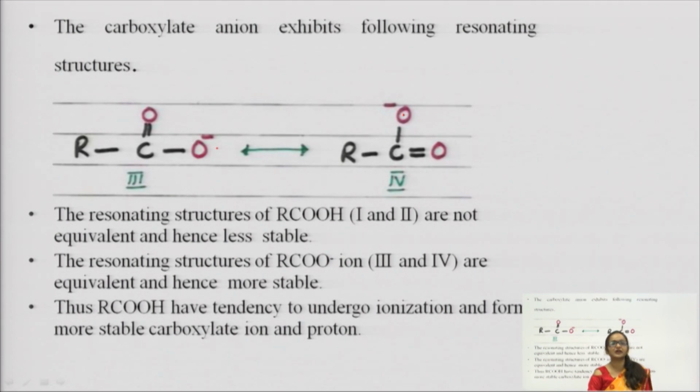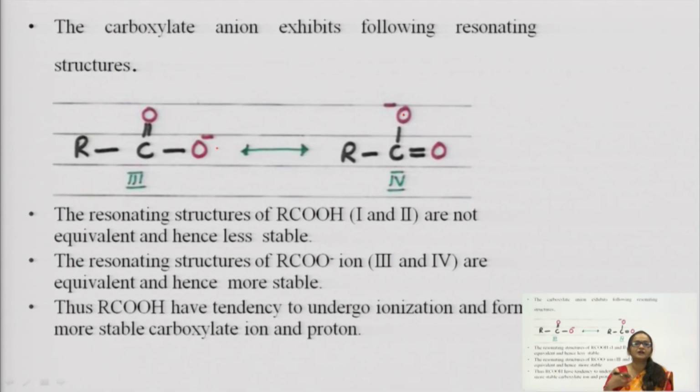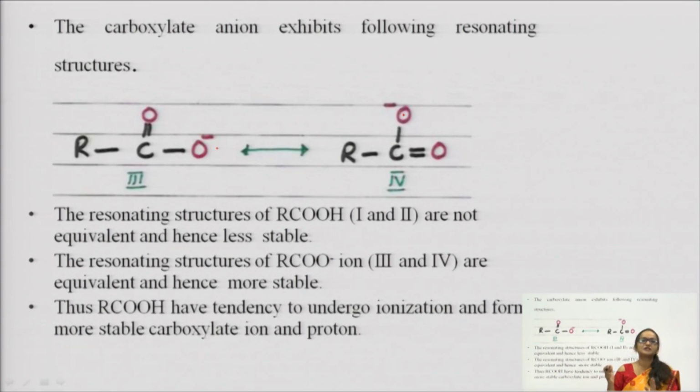So we can say that carboxylic acid is more acidic. Getting my point? Carboxylic acid is more acidic than phenol, and phenol is more acidic than alcohol. So the acidity sequence is carboxylic acid, then phenol, then alcohol, right? I think it should be clear in your mind why carboxylic acid is more acidic. Carboxylic acid is more acidic.